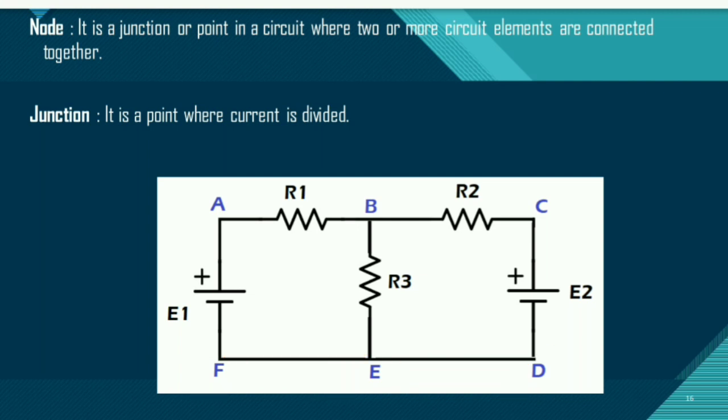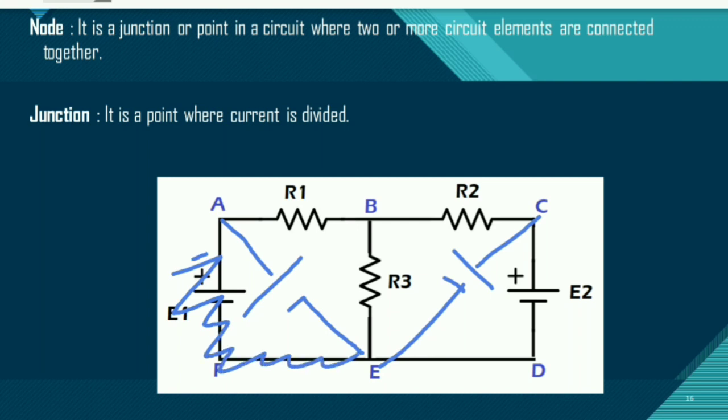I am just redrawing this electrical network, this circuit, in this fashion. Now we don't have this branch. What I have done is just rearrange the given circuit in this fashion.